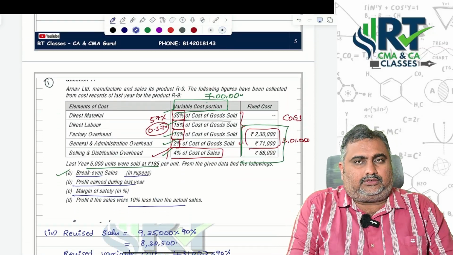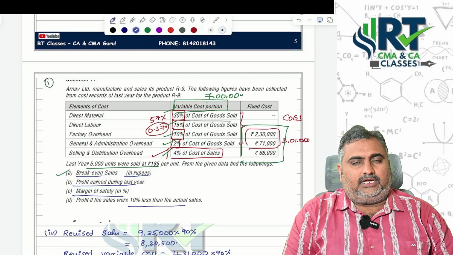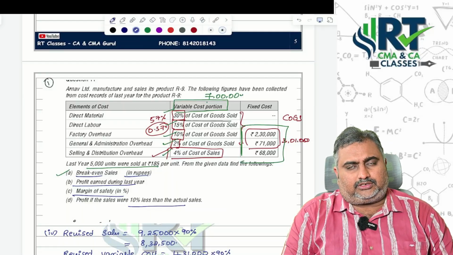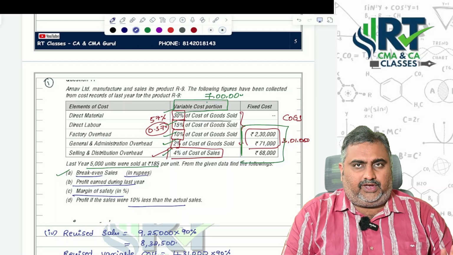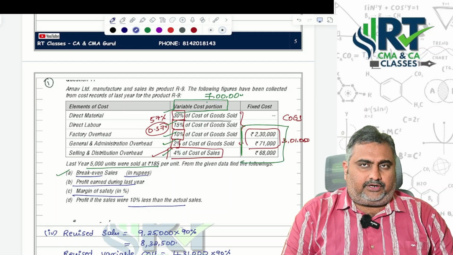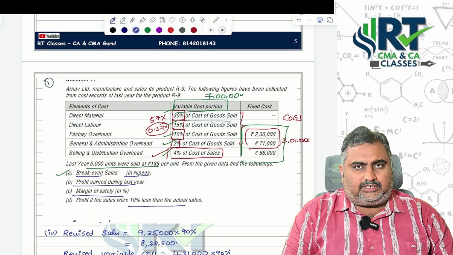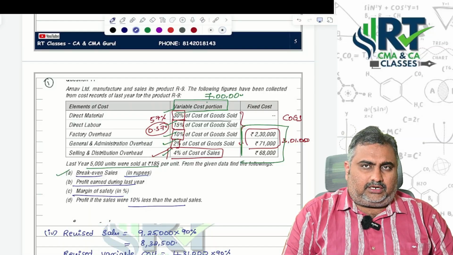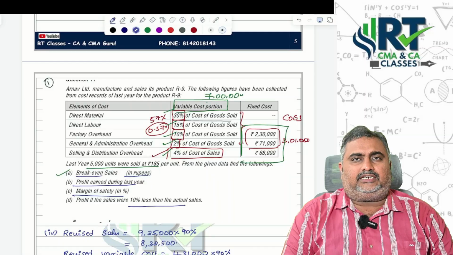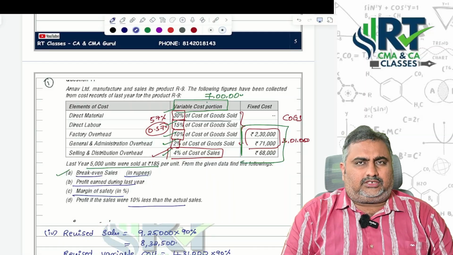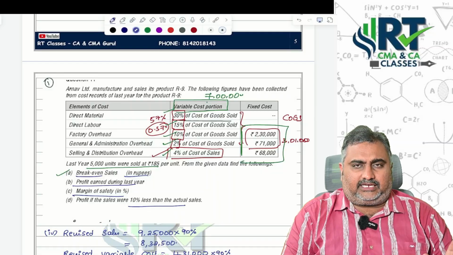One more time, just see the question. You know that your direct material is 30% on cost of goods sold and direct wages are 15% on cost of goods sold, variable cost percentages, and factory overheads are 10% plus 2,30,000 fixed part is also there. Administrative overhead general 2% on cost of goods sold plus 71,000 fixed cost. And selling and distribution overhead, 4% on cost of sales plus 68,000 fixed cost. I don't know cost of goods sold, that's the reason let it be X itself.